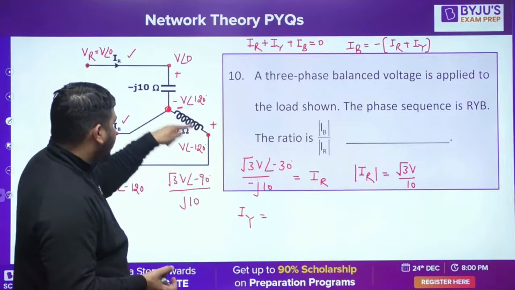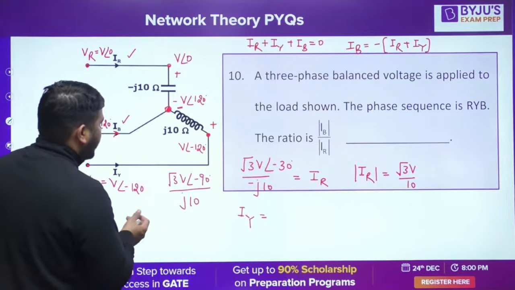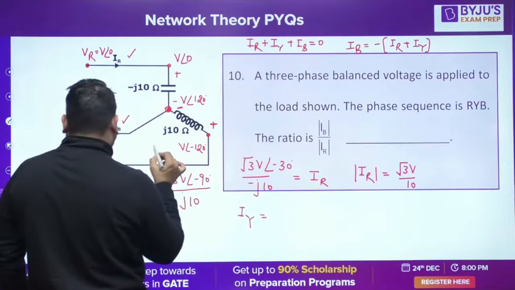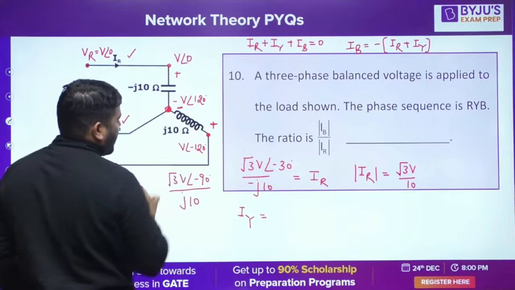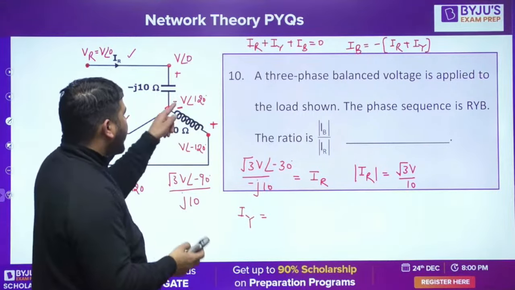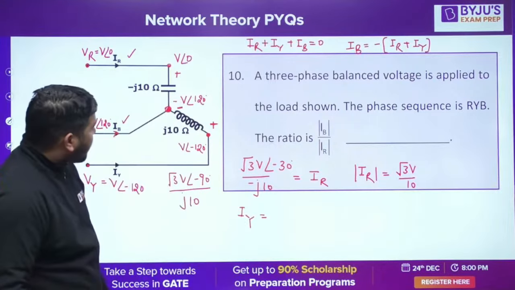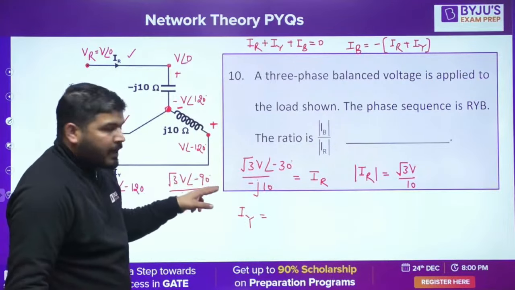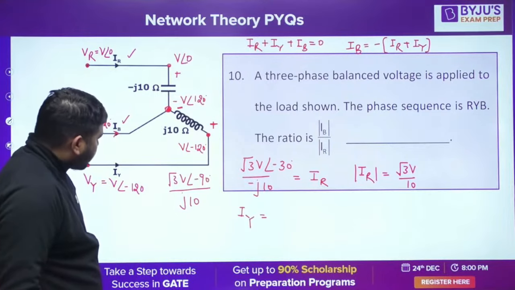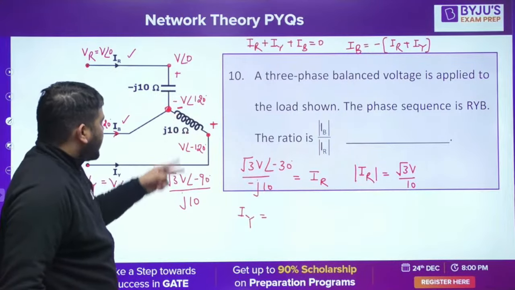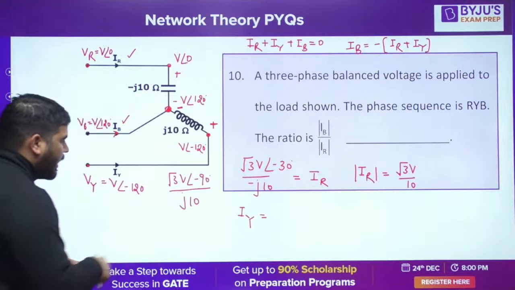So this will be my IY. Please check it, guys. This voltage minus this voltage. So V angle minus 120 minus V angle plus 120. So it will be root 3 V at an angle of minus 90, divided by this impedance. Impedance is j10. So you will get IY.